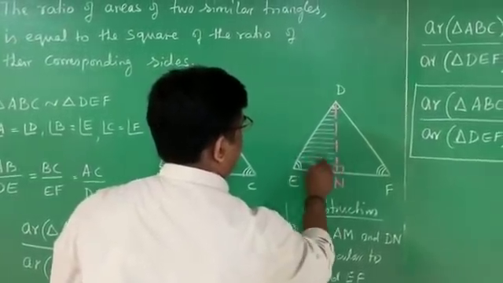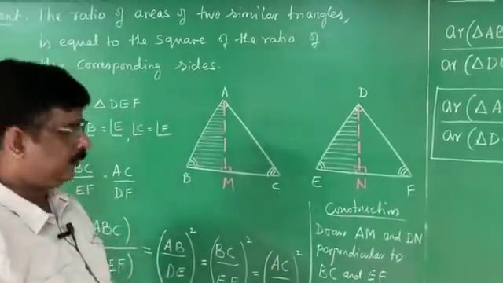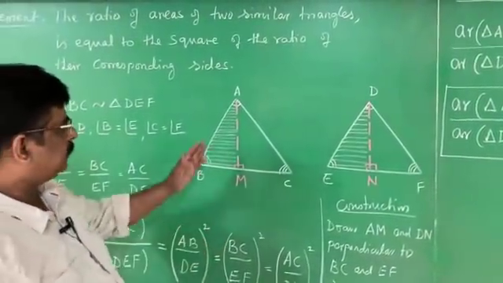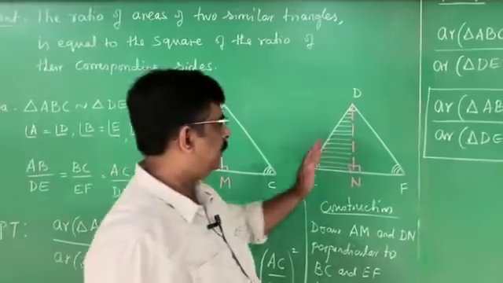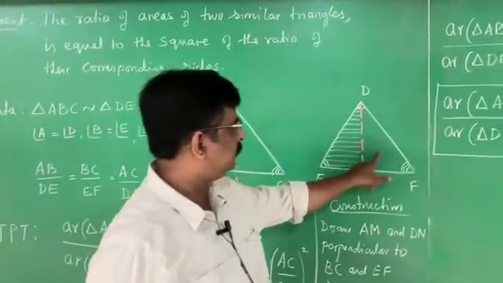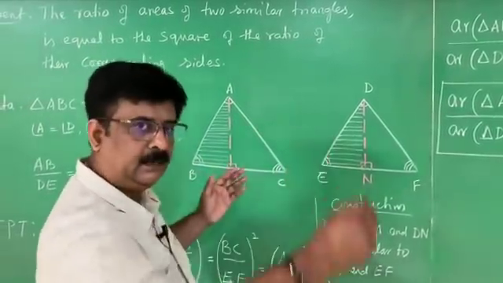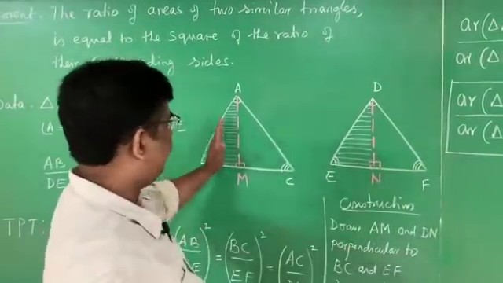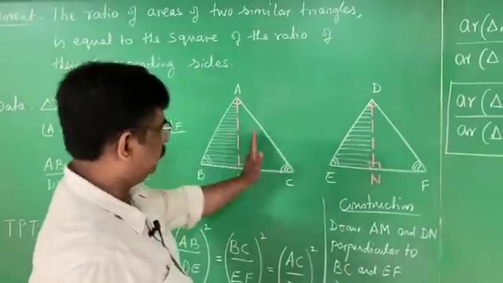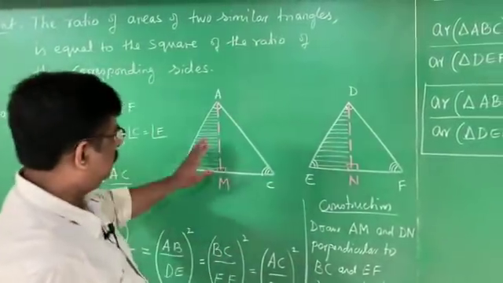Some children may get a doubt. What is that doubt? You have to concentrate. Sir, you have selected this triangle and this triangle. Can I select this triangle and select this triangle? Yes, definitely. But usually we write from left to right. Therefore, I take these two. Right? You can take these two.